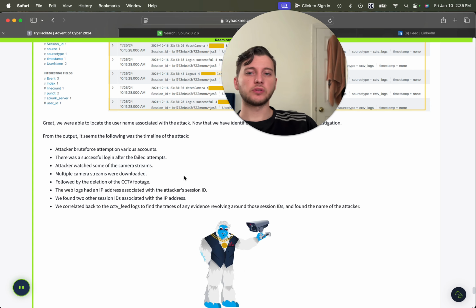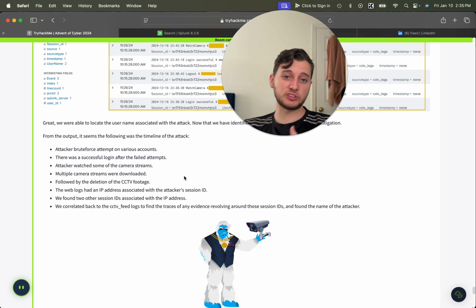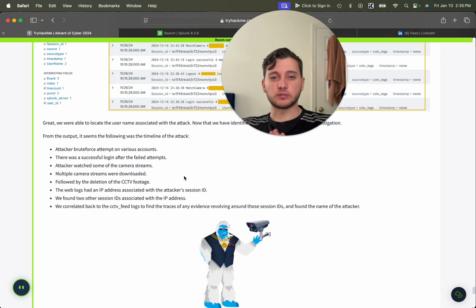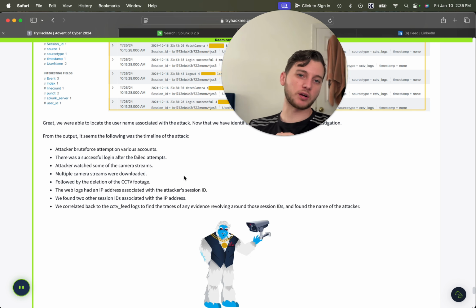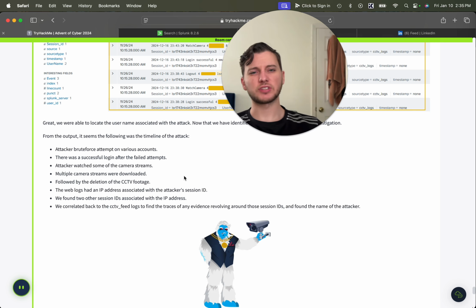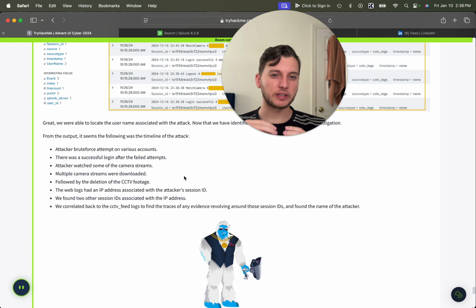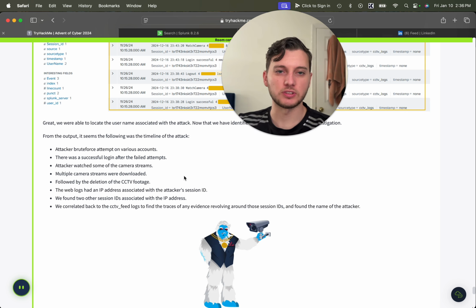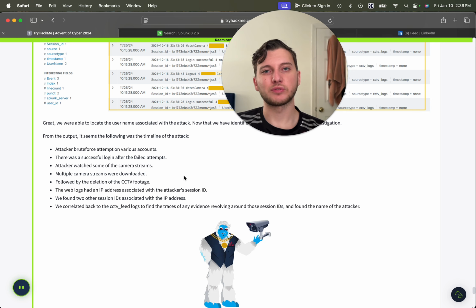There was a successful login after the failed attempts, which is indicative of brute force. When you see a lot of failed logins and then a successful login, that is one of the indicators of brute force. Although you do have to be careful, because sometimes people forget their passwords, input it wrong a bunch of times, and then they do log in. So you just have to verify that. But most of the time, if you see a bunch of failed logins within a very short or inhuman amount of time, for example 4 failed logins within 1 second, that's impossible for a human to do, right? So that can be more of an indicator for brute force rather than user error.